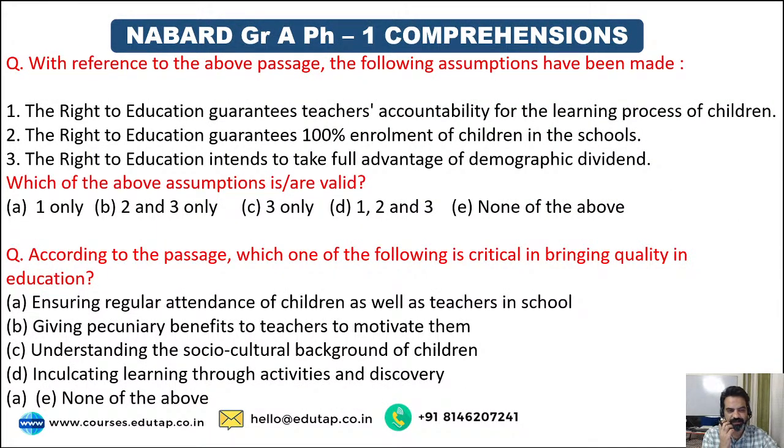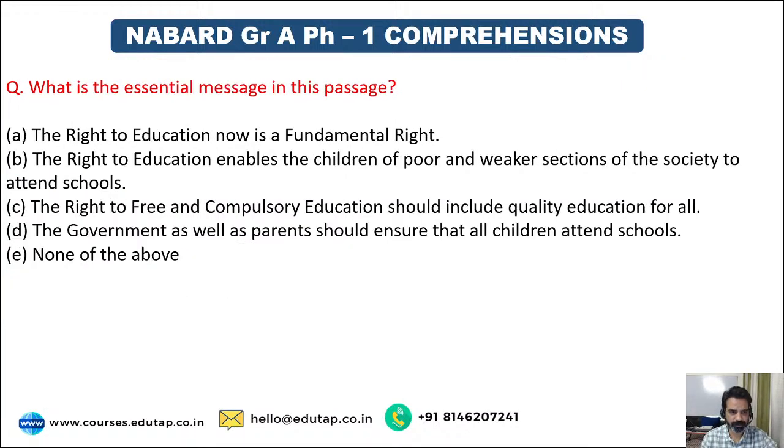Second question, guys, with reference to the above passage, the following assumptions have been made. So there are 3 assumptions given. Right to education guarantees right to education. So I think the passage is going to be about education and the right to education. Third question is, according to the passage, which one of the following is critical in bringing quality in education? So obviously, they would be talking about the quality of education. Right. That was question number 3.